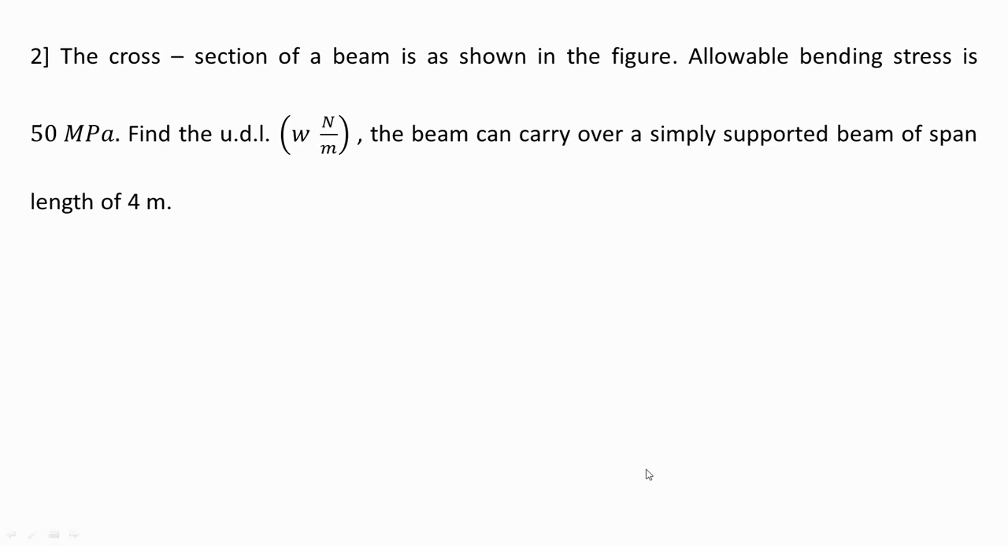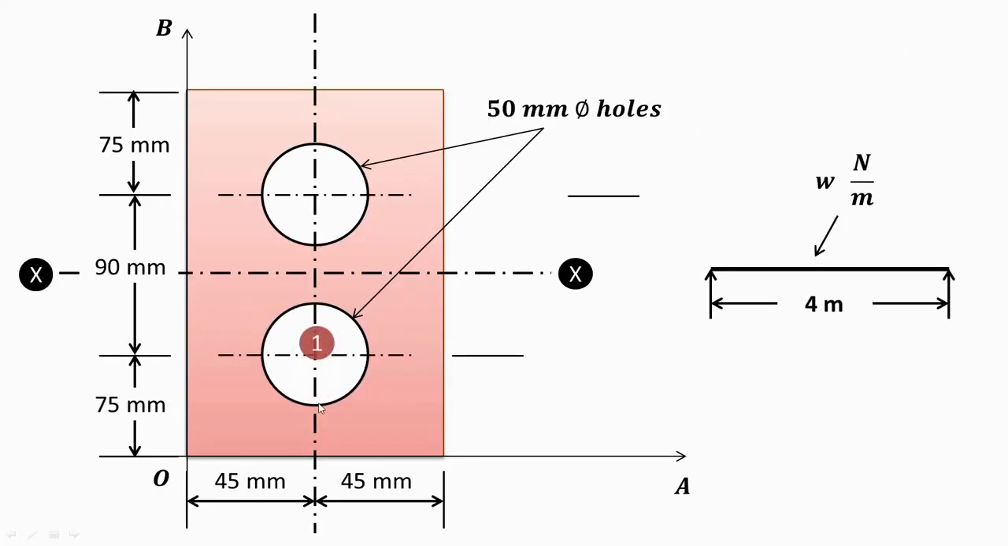In this video, we'll see how to solve examples on bending stress or flexural formula in case of cutout section. The allowable bending stress is 50 MPa. We have to find out what will be the uniformly distributed load the beam can carry if it is a simply supported beam having a span length of 4 meter, and this is W Newton per meter that we have to find out. Now, the cross section of the beam is shown in the figure.